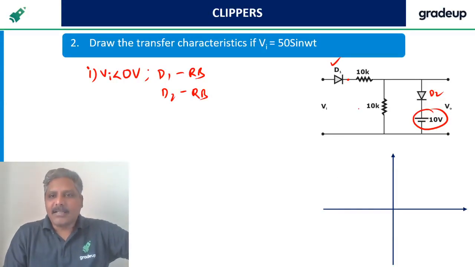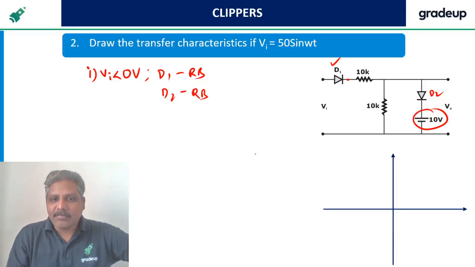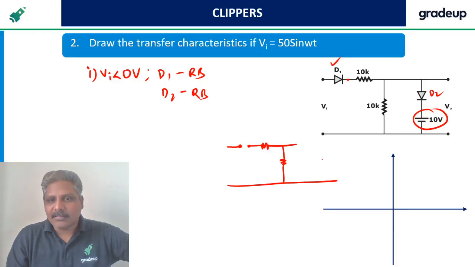This is the case. Now let us take this diagram once again. I told you all to draw the diagram once again so that initially you don't find any difficulty.